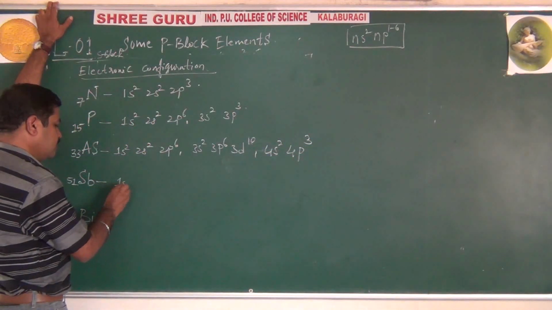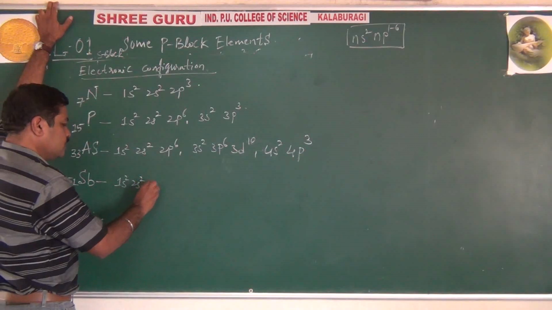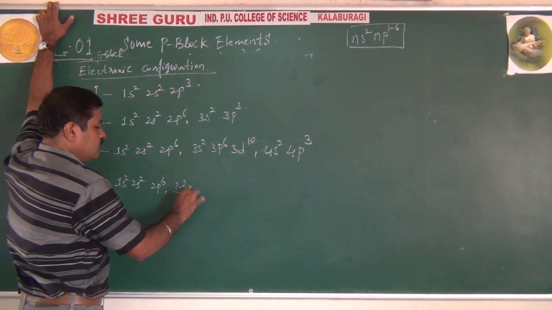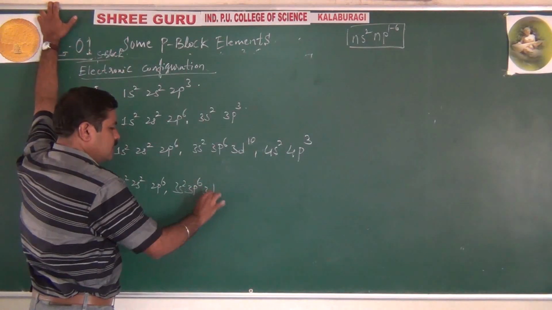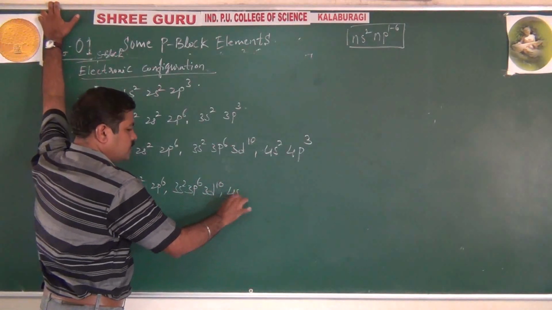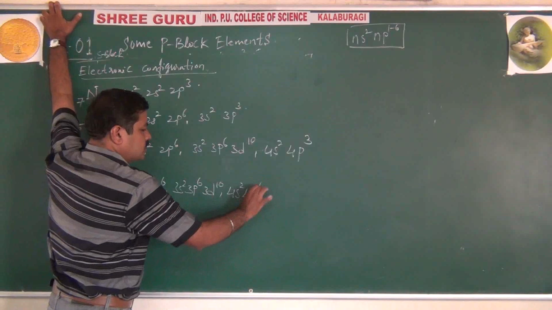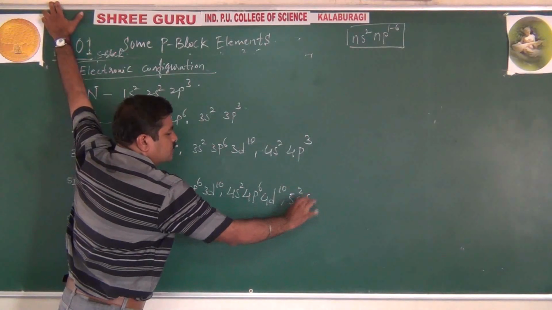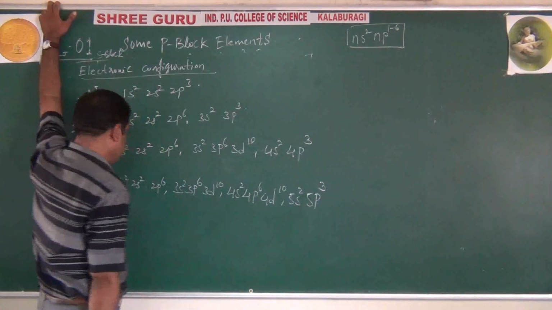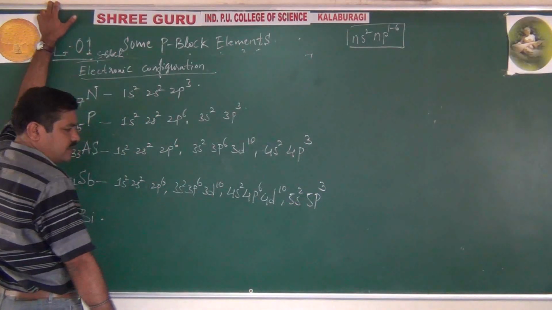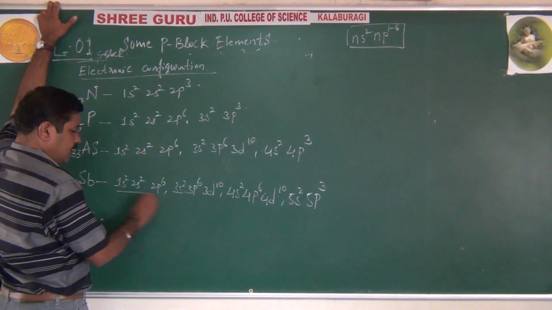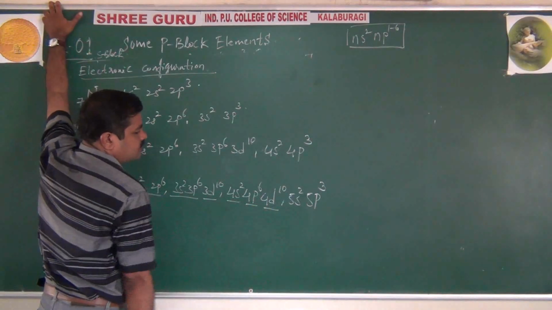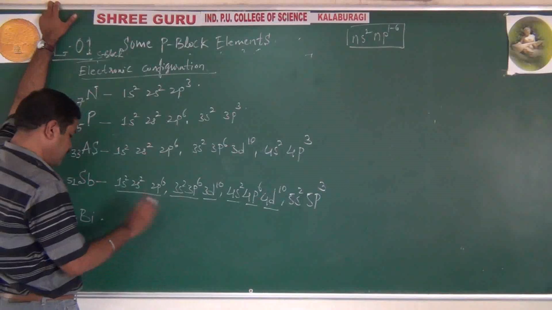Antimony, when you come: 1s2, 2s2, 2p6, 3s2, 3p6, 3d10, 4s2, 4p6, 4d10, 5s2, 5p3. This is regarding antimony, right? See, 10, 18, 28, 36, 46, 46 plus 2, 48, 51.